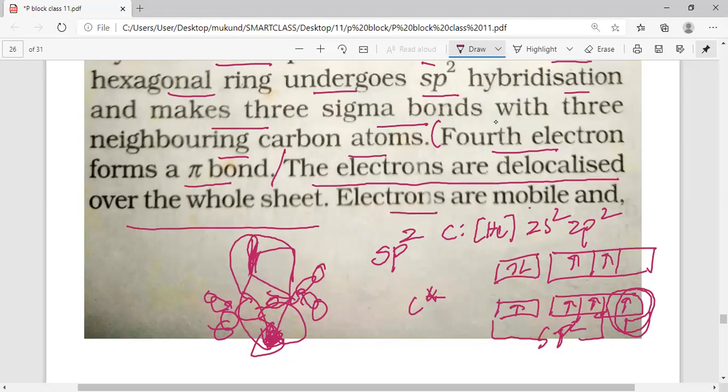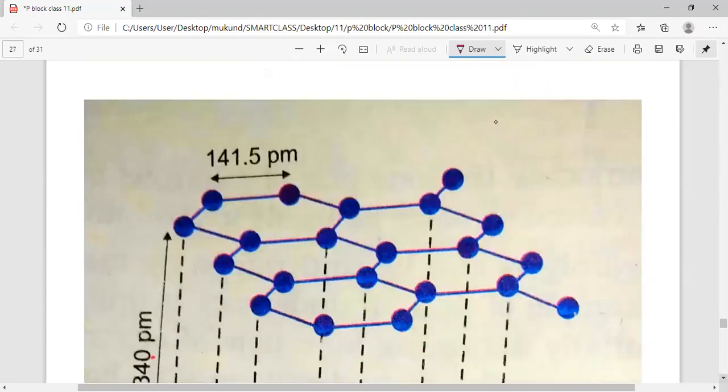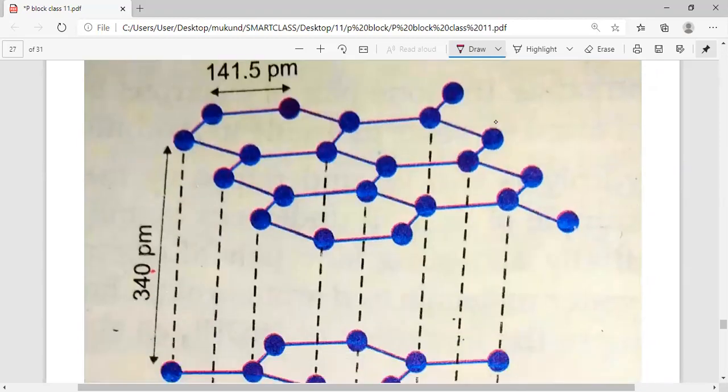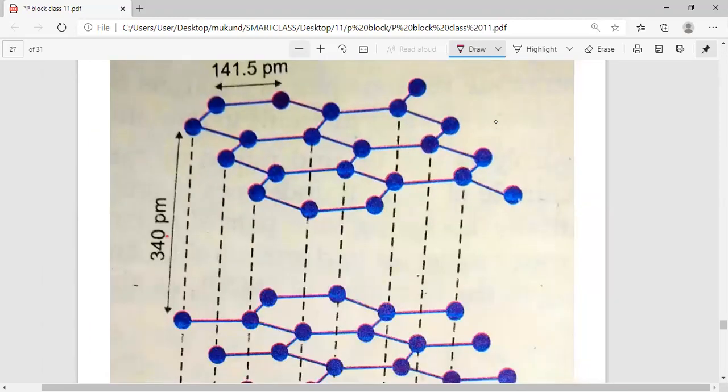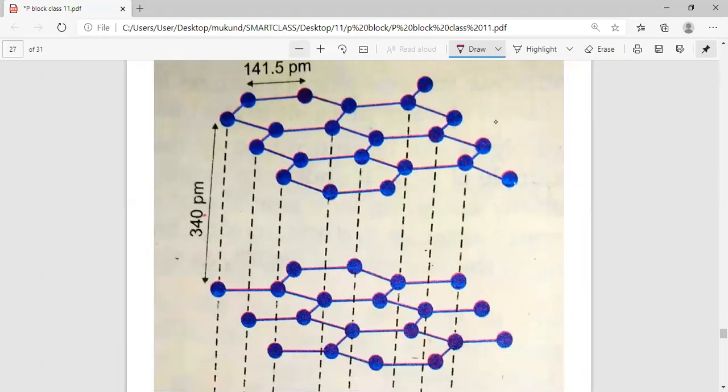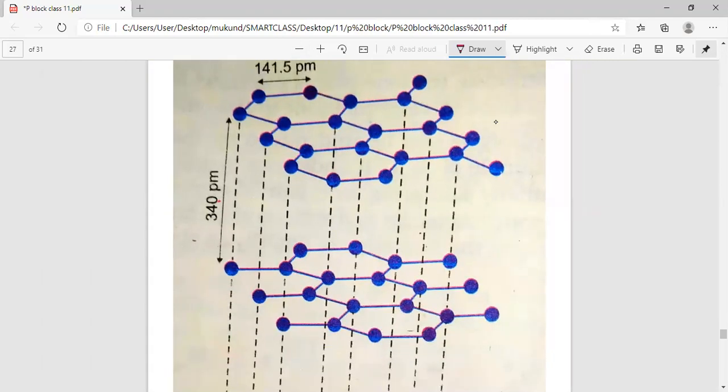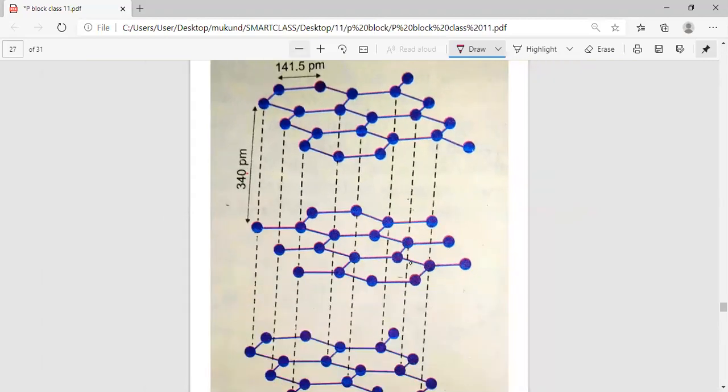These electrons are mobile. They can move easily. Mobile means they can move easily. So these electrons are mobile. Now you will understand it better. Let me explain the formation of graphite to you. Now you can see on your screen, my dear students, you have the picture of graphite.